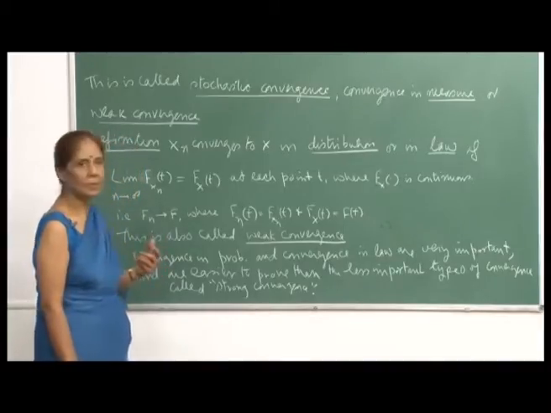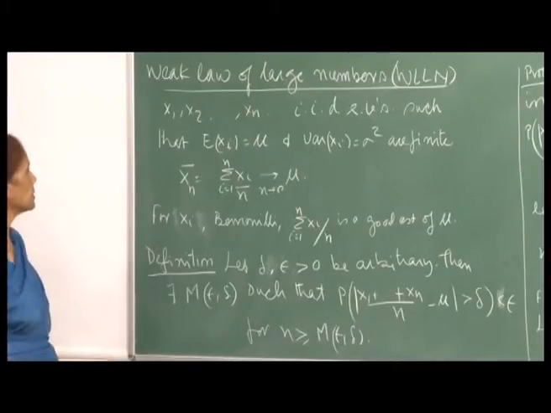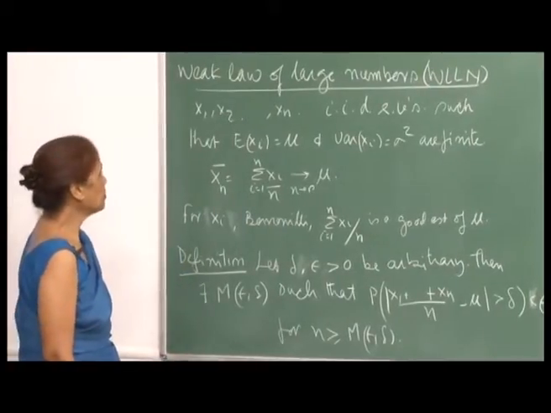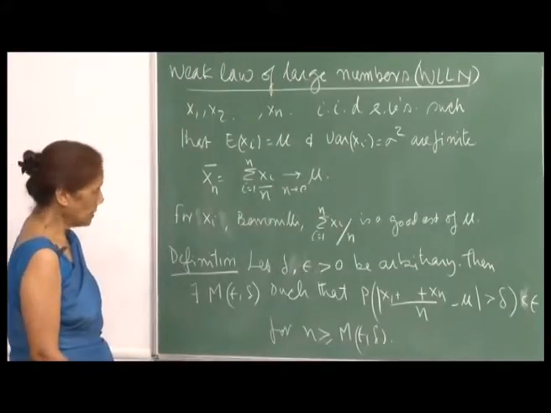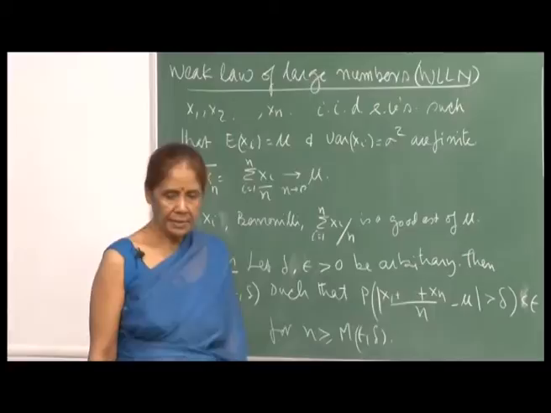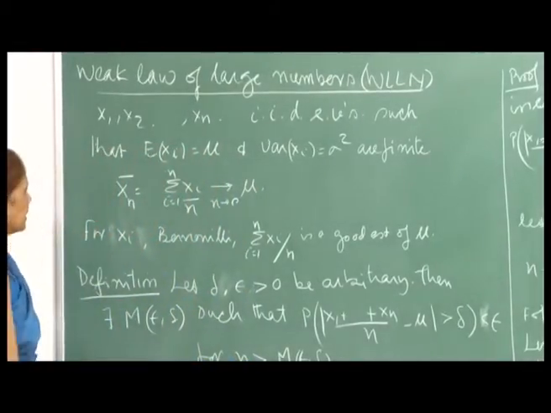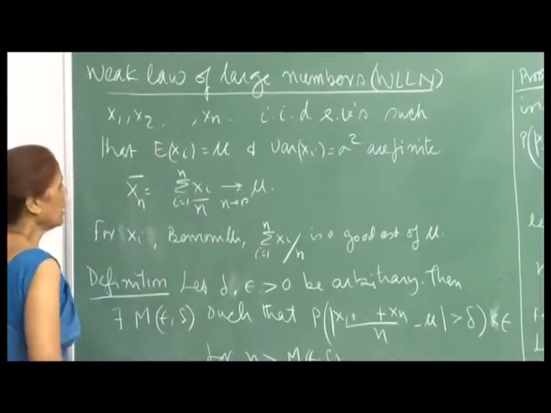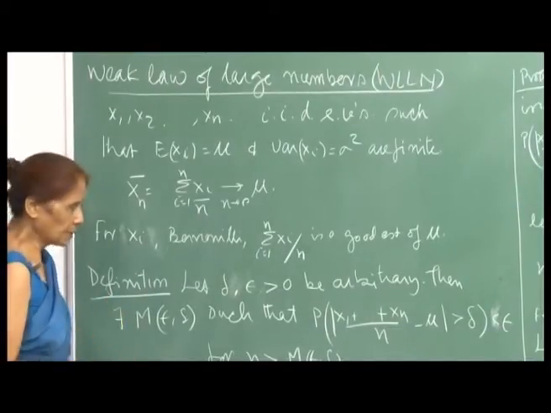the weak law of large numbers. The law of large numbers states that if you have a sequence of independent, identically distributed random variables, such that the expected value of each of them is mu and the variance is sigma square, and these are finite quantities, that means the variance exists, then you define X_n bar. So, X_n bar would be the average of the values up to n, the sum of X_i, i varying from 1 to n, divided by n.